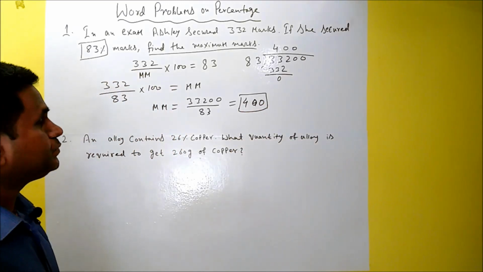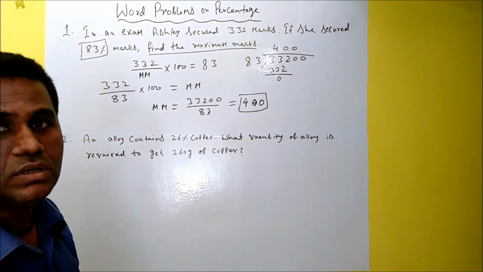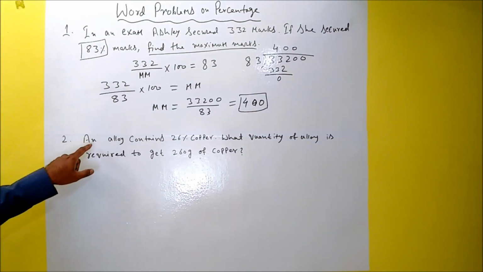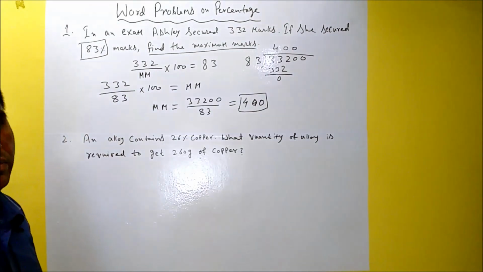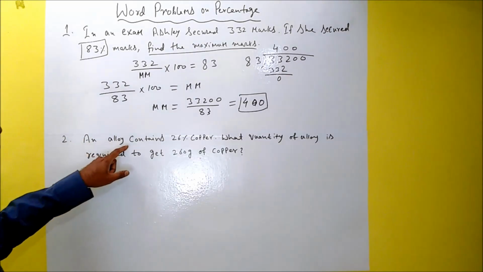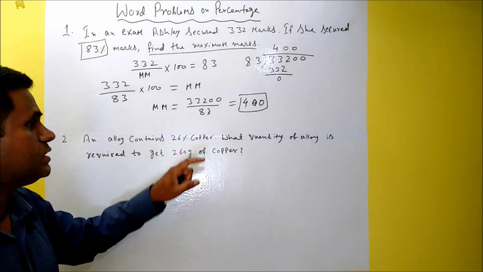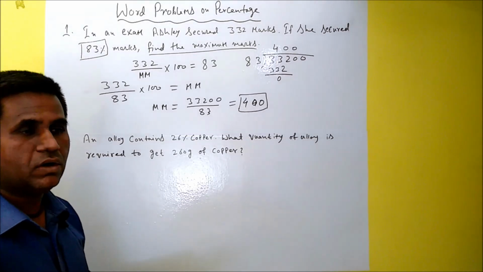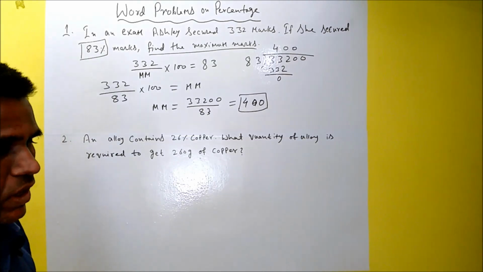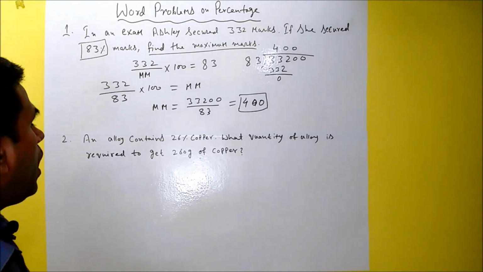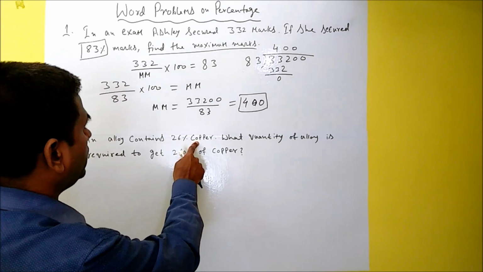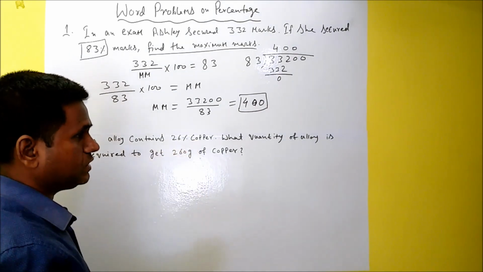Hope it is clear. Now let's move on to the second problem. The second word problem is similar to the first one. It says here an alloy contains 26% of copper. Hope you know that an alloy is a mixture of metals as well as non-metals. So out of that mixture, the content which is copper is 26%.